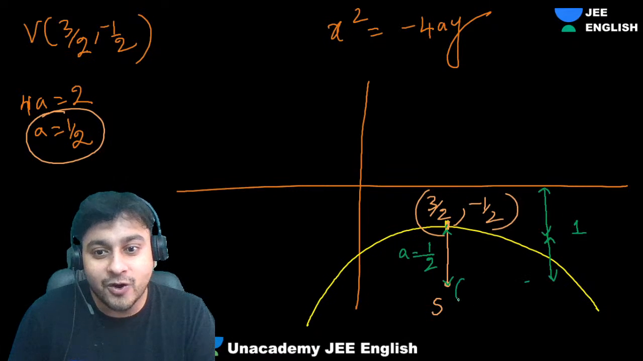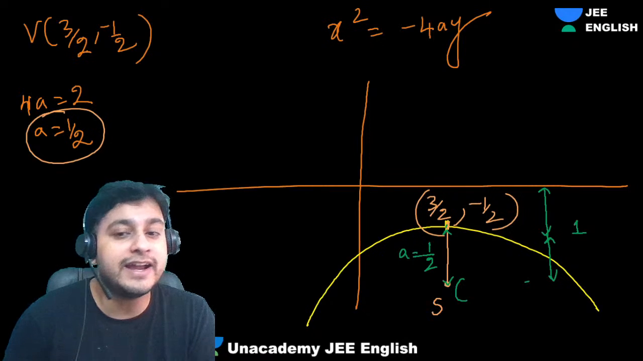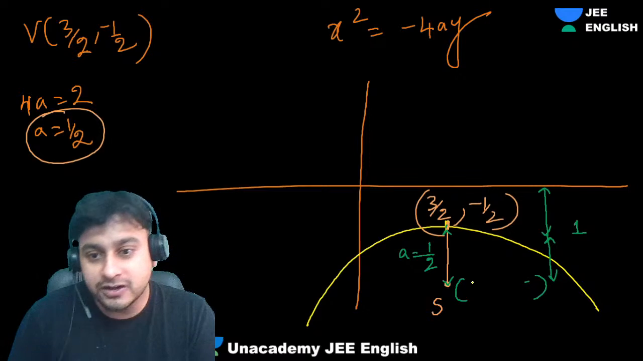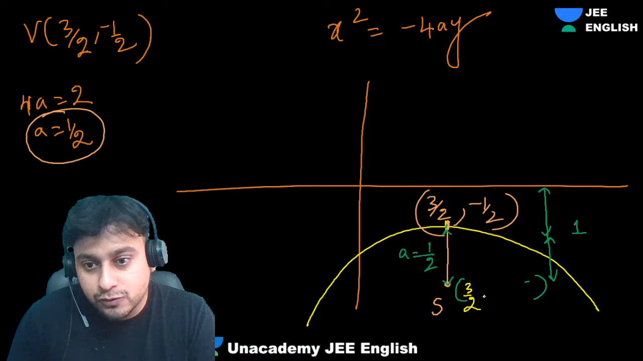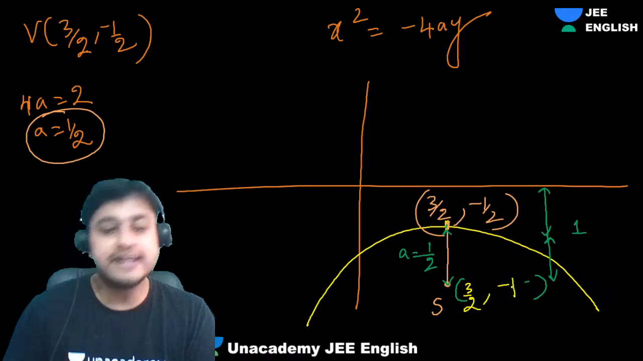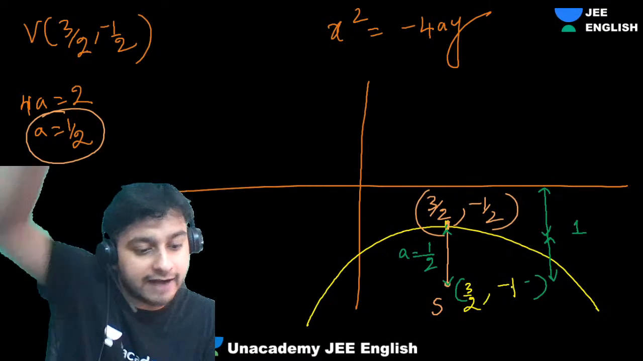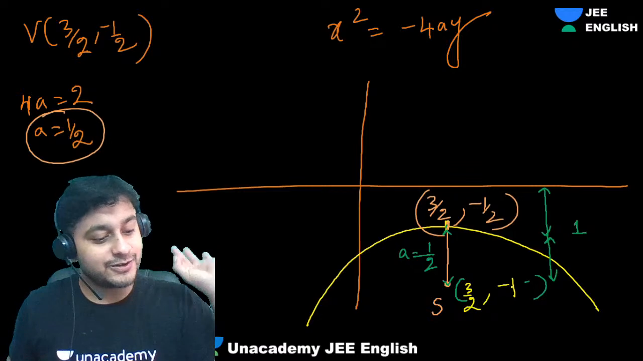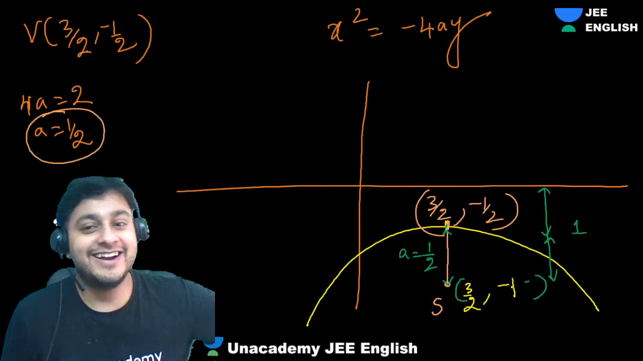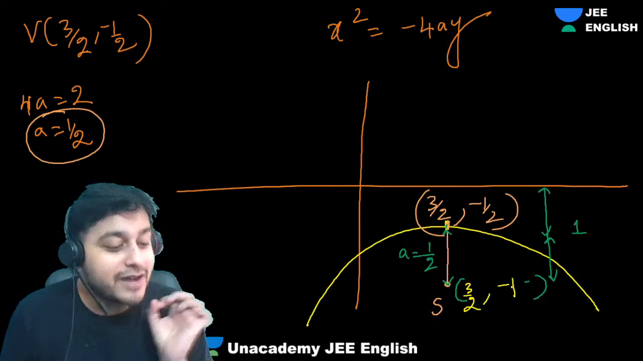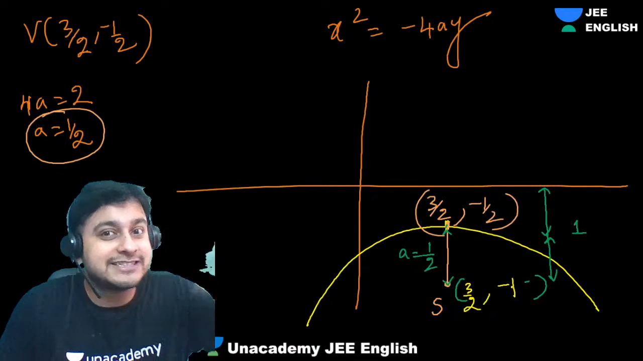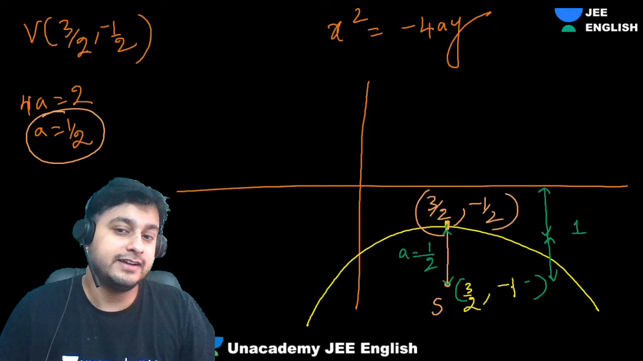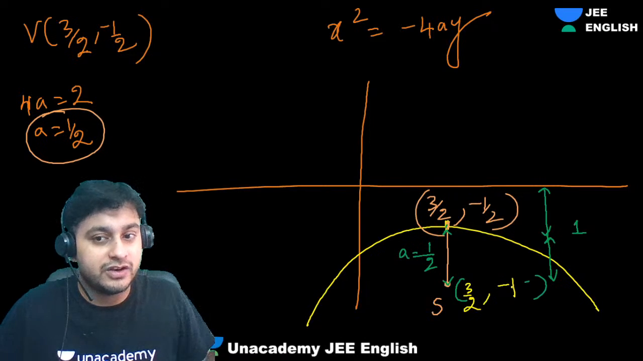So what will be the coordinate, my dear students? The coordinate will be 3 by 2 comma minus 1. We are going half units further down. Understood now? Did we mug up any formula? h plus k plus 2a, all that? Nothing. Did we mug up anything? No, we didn't.